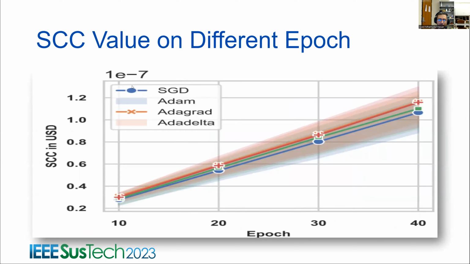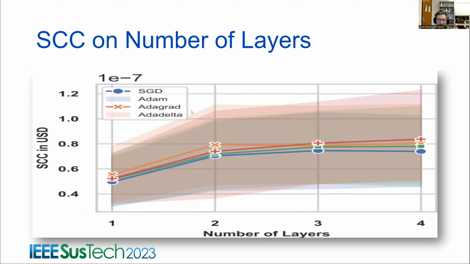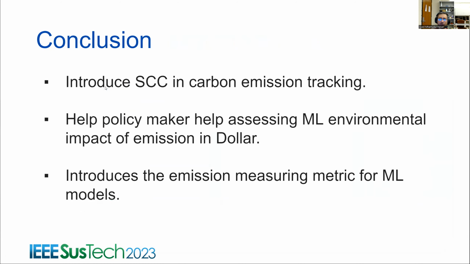We plotted the different emissions, and we see that with the increase of epoch, the emission keeps increasing, and so does the social cost of carbon. We plotted it with different optimizers, and we also see the effect of the number of layers on carbon emission. With an increased number of layers, the social cost of carbon dioxide keeps increasing.